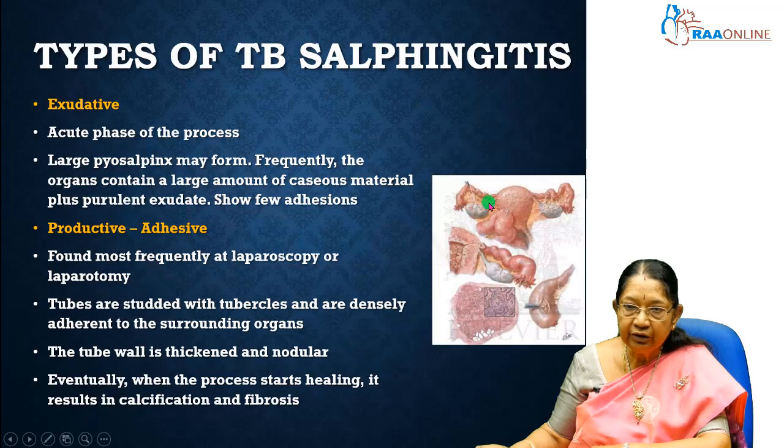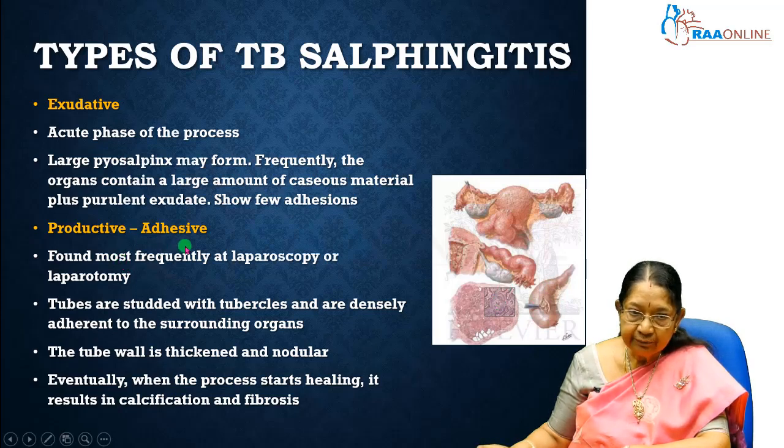The types of tuberculous salpingitis: as we have mentioned, genital tuberculosis involves the tube in 100%. It can be exudative in the acute phase of the process. Large pyosalpinges may form. Frequently, the organs contain a large amount of caseating material plus purulent exudate and show few adhesions.